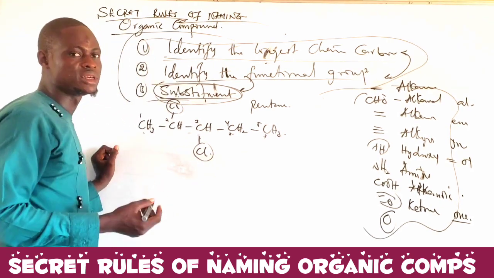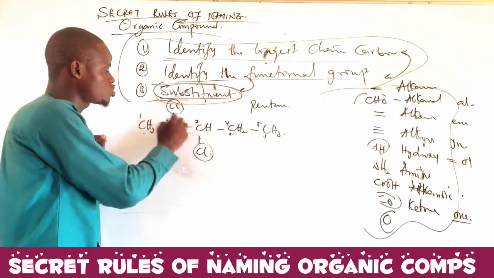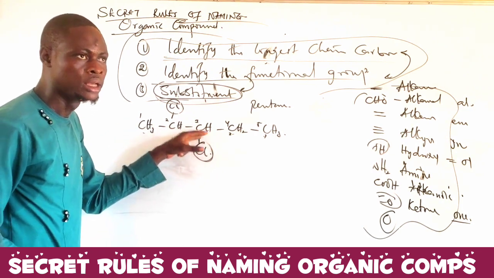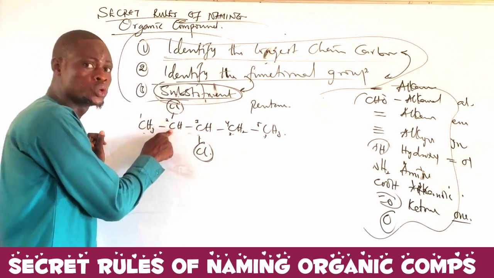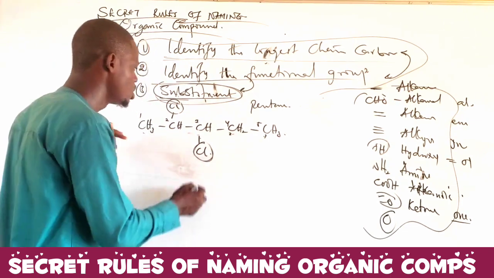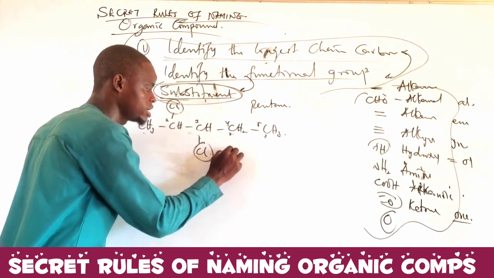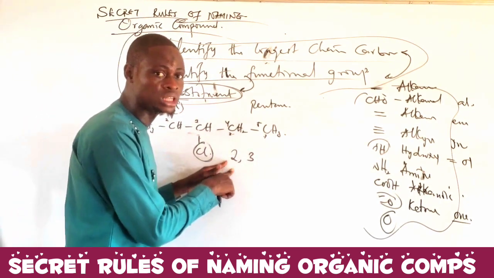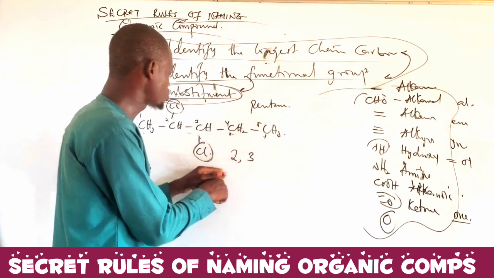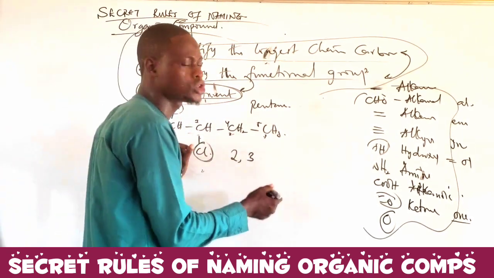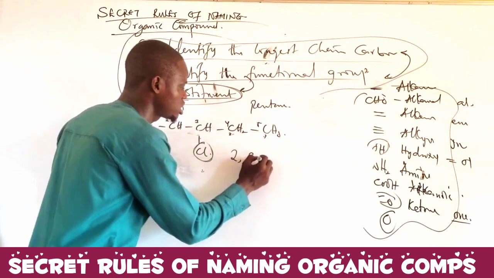Now, how do we name it? Since the two substituents are attached to different carbons, the first one is attached to carbon 2. The second one is attached to carbon 3. We are going to indicate that in the name. I will say the compound is 2, 3, showing that the first one is on carbon 2 and the second one is on carbon 3. 2, 3. Now, since there are 2, I said if there are 2, we are going to use the word di. So 2, 3, di.